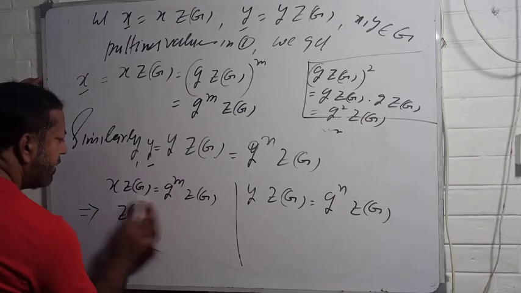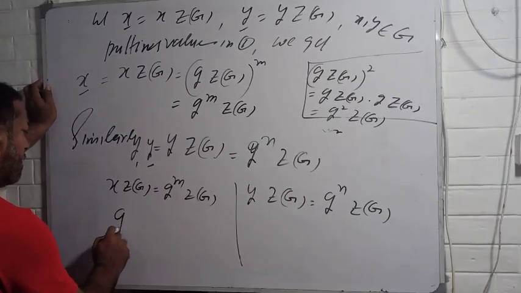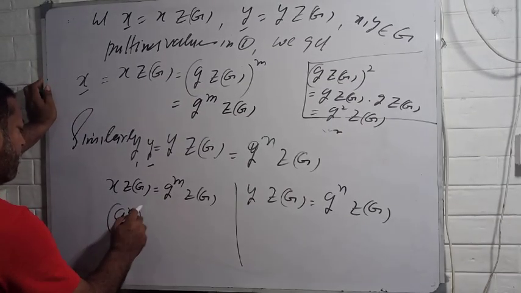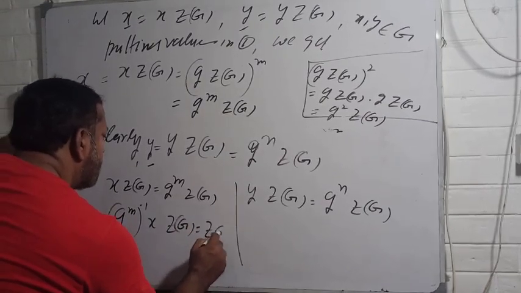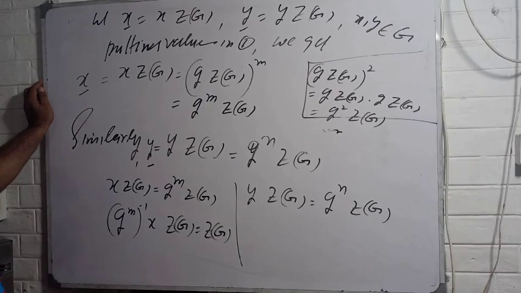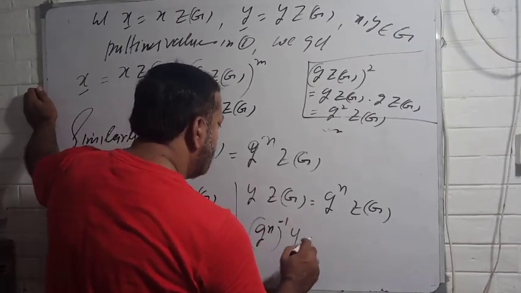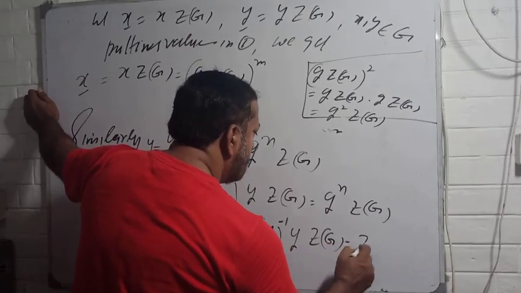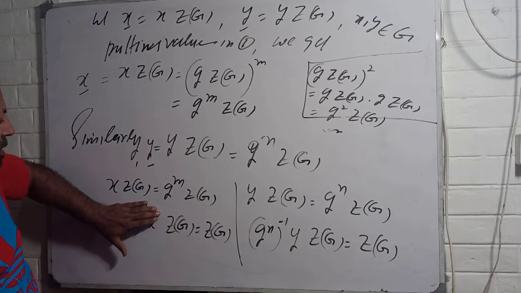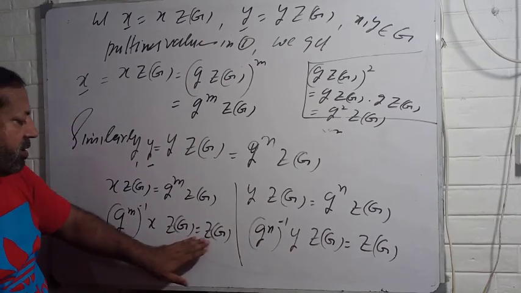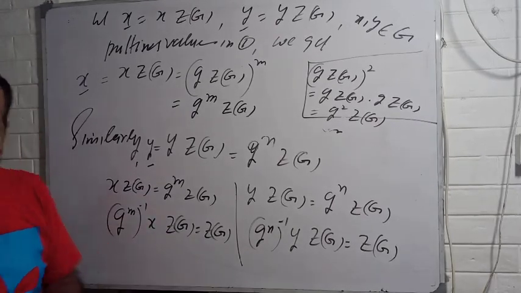You can write like this. Okay, g^m inverse x center of G is equal to center of G. Similarly, g^n inverse y center of G is equal to center of G. Look at this. If something is multiplying with y center of G, the answer is center of G, so this means this is an element of center of G. This is an element of center of G.